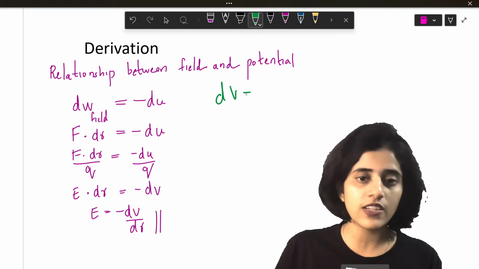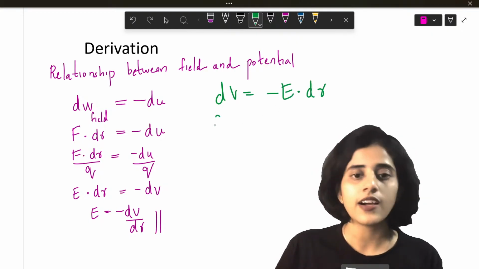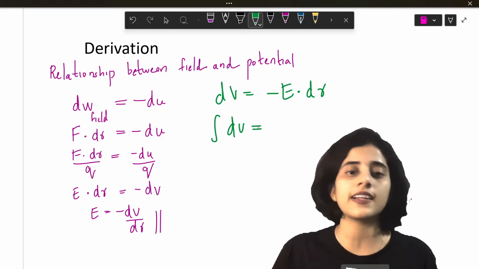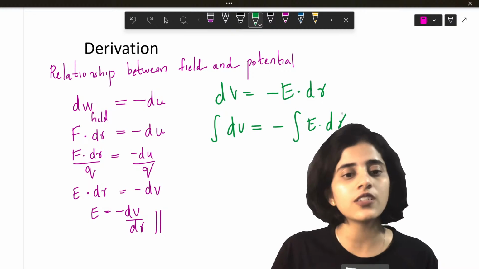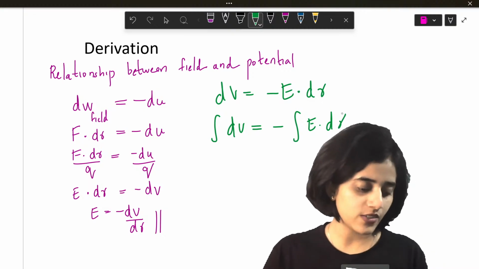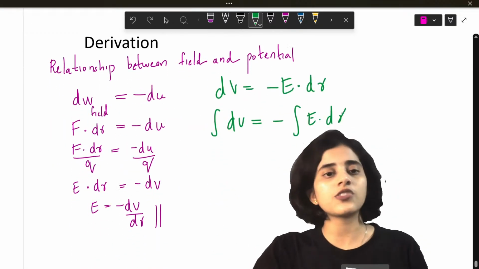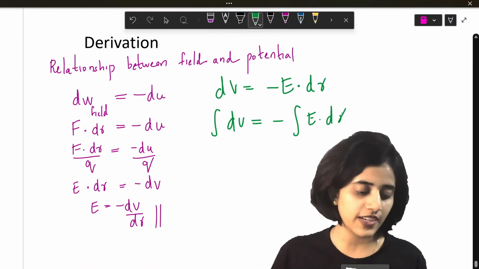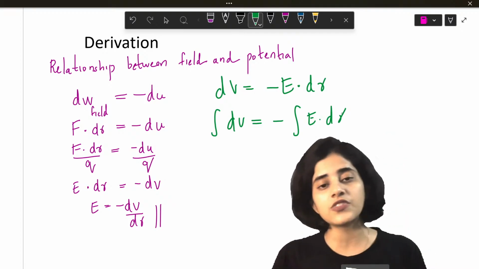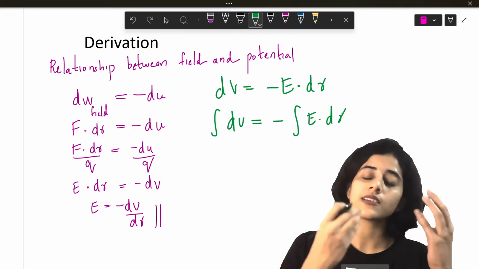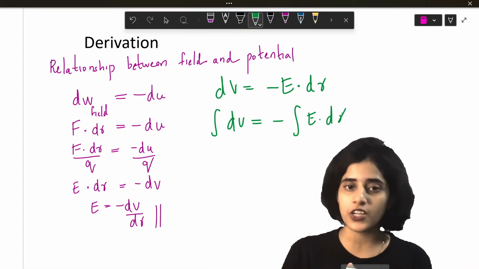So now dV is equal to minus E dot dr. I can find V by integrating. Integral of dV is minus integral of E dot dr. That is also there. Yes, so this is the relationship between electric field and electric potential. So what does the negative sign mean? It means electric field is always flowing from higher potential to lower potential.